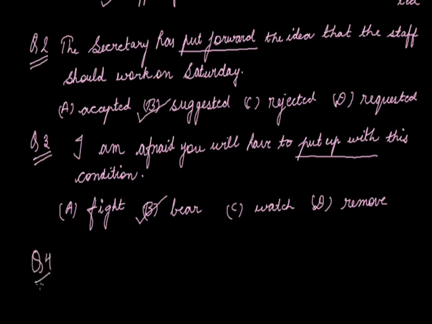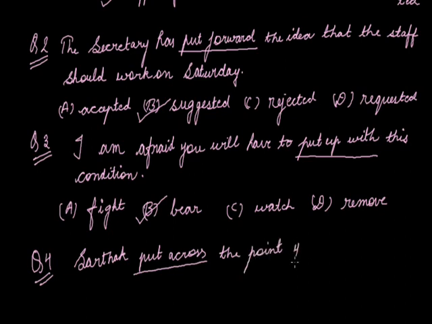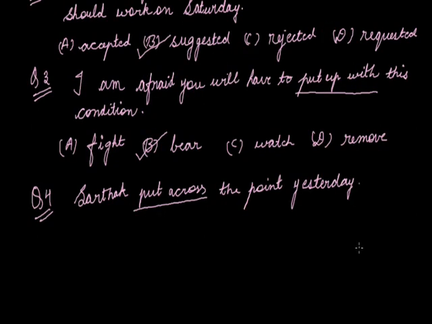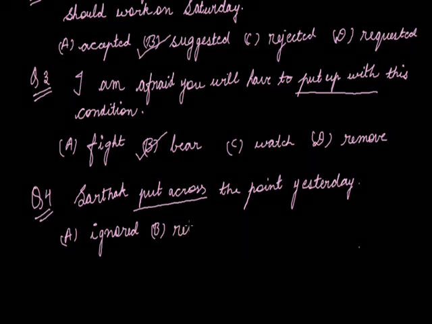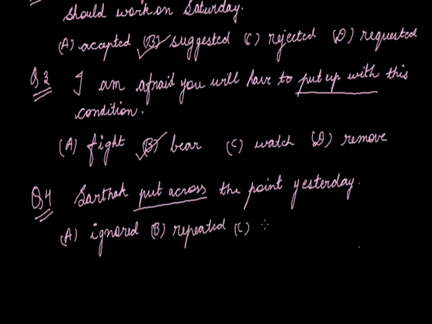And question 4 is, Sarthak put across the point yesterday. Can you tell me the correct meaning of this phrasal verb put across? Do you want alternatives? Okay, I give you alternatives. Alternative A is ignored. Alternative B is repeated. Alternative C is communicated. And option D is be successful.